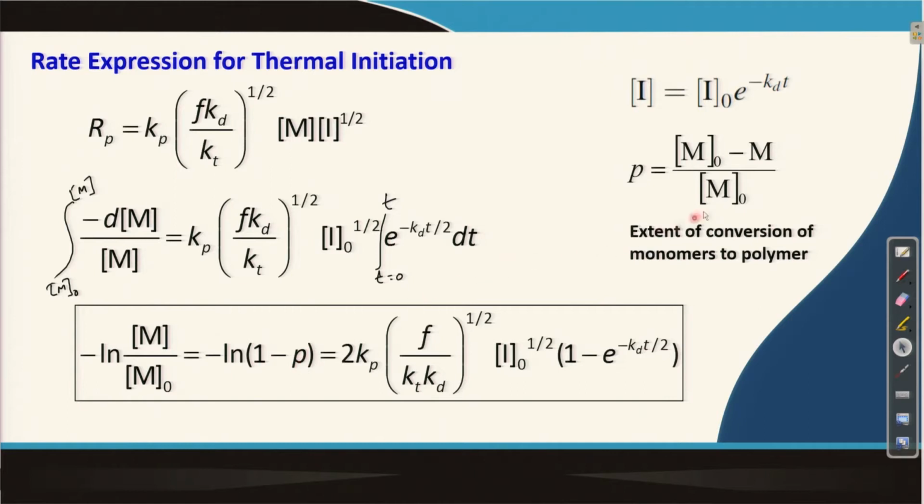P is expressed as this quantity, where M naught is the initial monomer concentration and M is the monomer concentration at time t, and P is called the extent of conversion of monomers to polymers. Similarly, as we talked about extent of polymerization being the fraction of functional groups converted in step growth polymerization. We can also express I in terms of this, as this is a first order decomposition reaction.